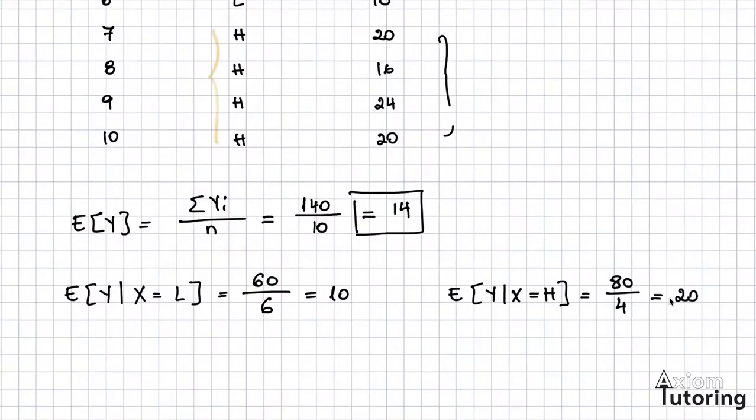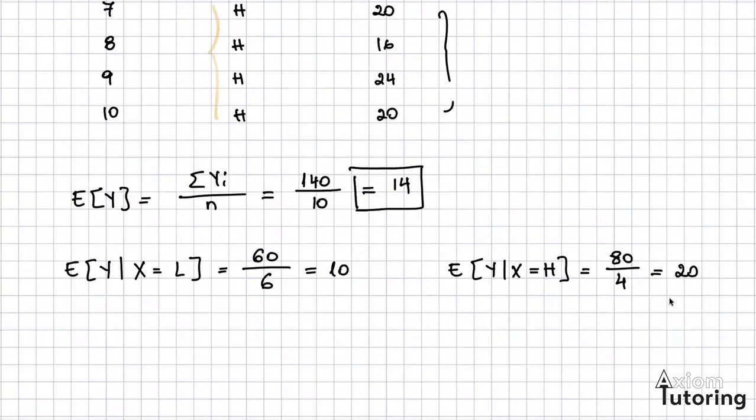Now, keep in mind, we have low or high. The probability that x is equal to L, we had only 6 out of the 10, so it's just going to be 0.6, which means that the probability that we have high is only 0.4. Okay? Now, let's apply the formula so that we can really convince ourselves that ultimately we're still going to find 14.